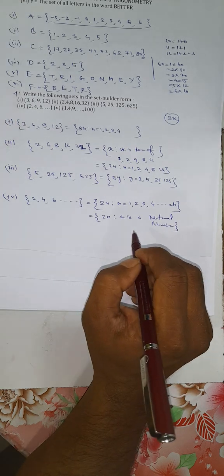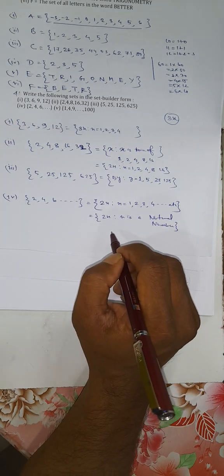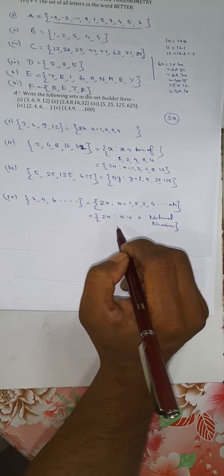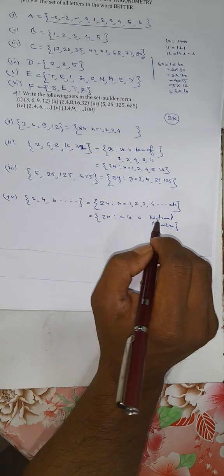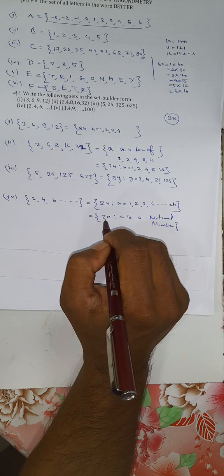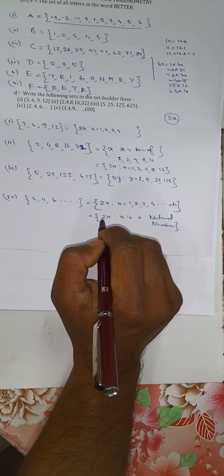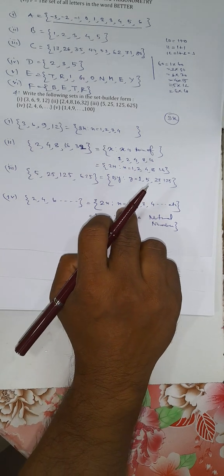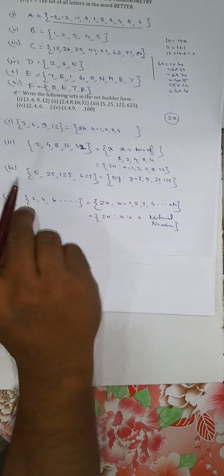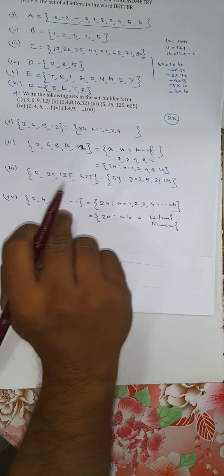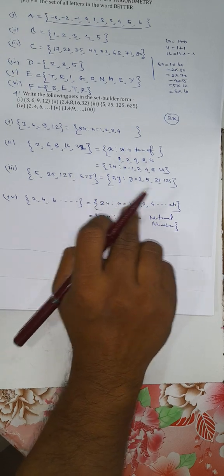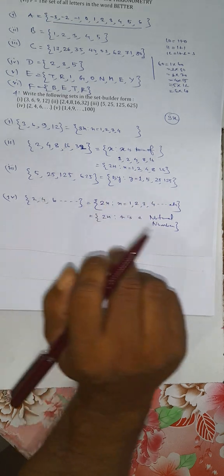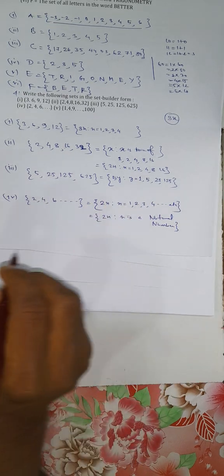So if you multiply a natural number by 2, you will get an even number. So twice x means any natural number multiplied by 2. If you multiply any natural number by 2, you will get an even number. Now starting with 1, you will get first element 2. Twice x, 2 into 2, 4. X equal to 3, 2 3s are 6, third element, and so on.